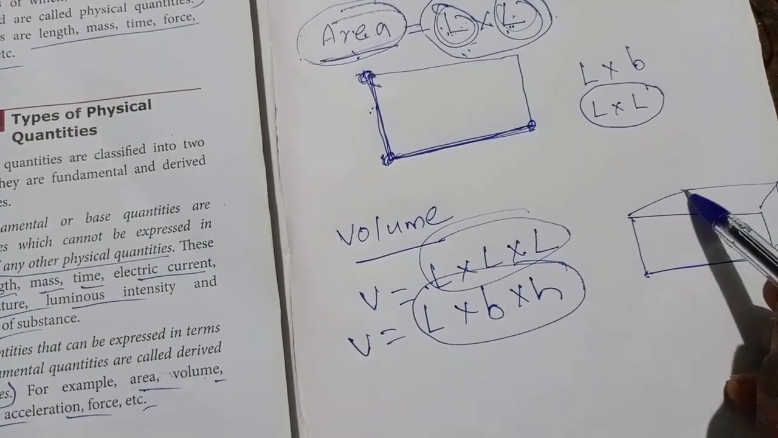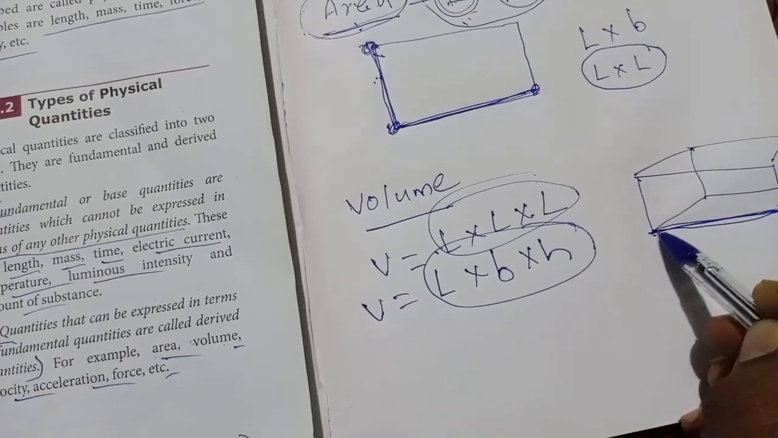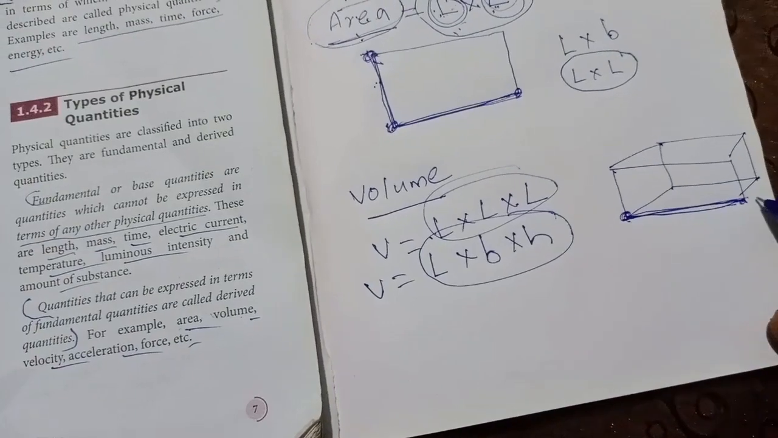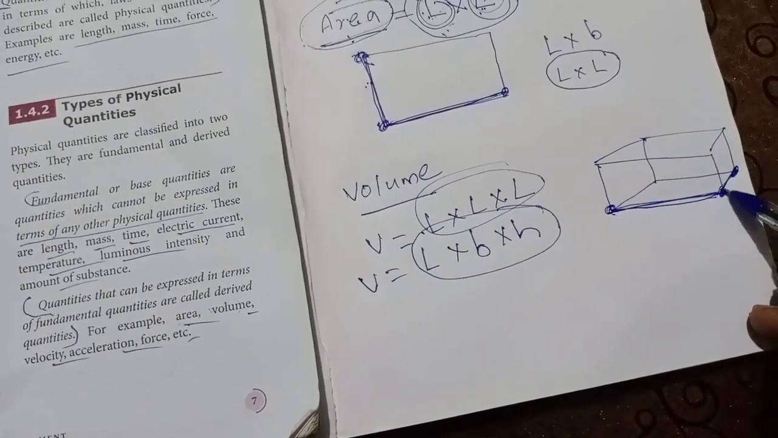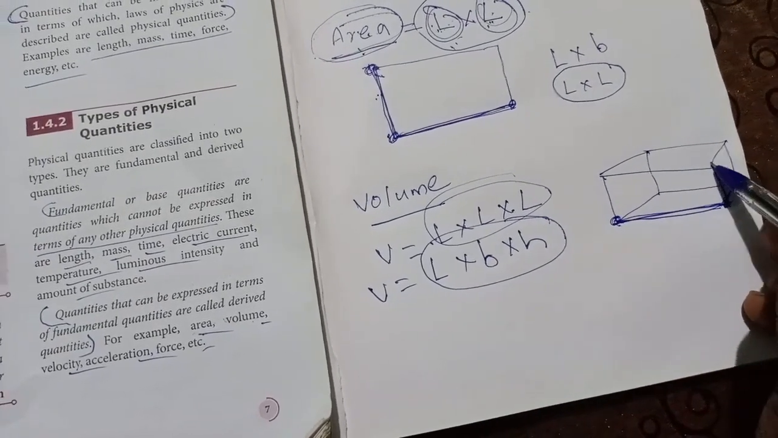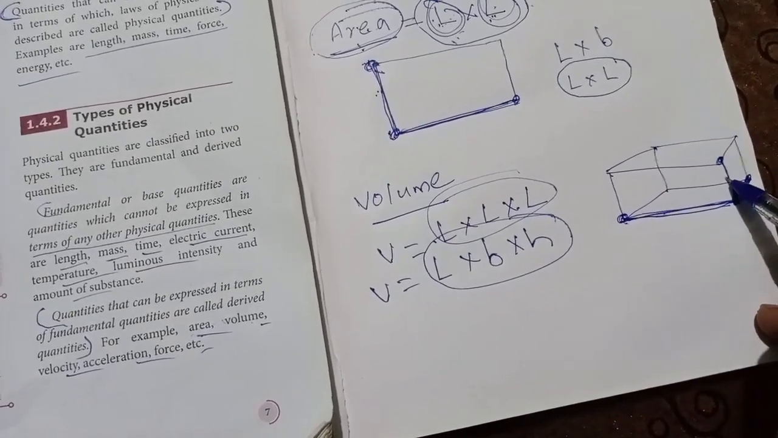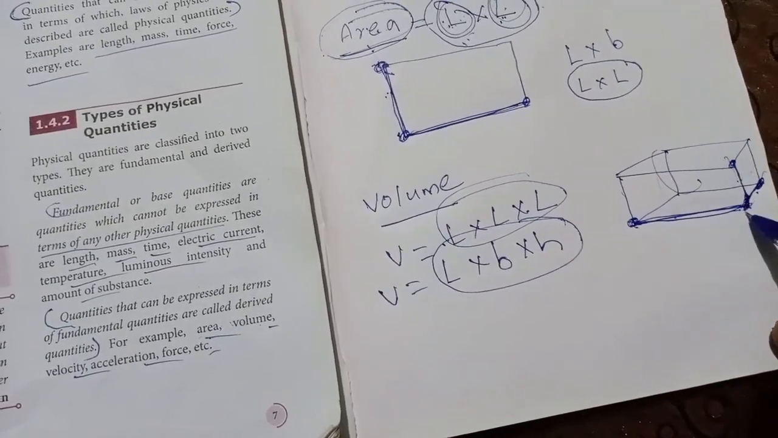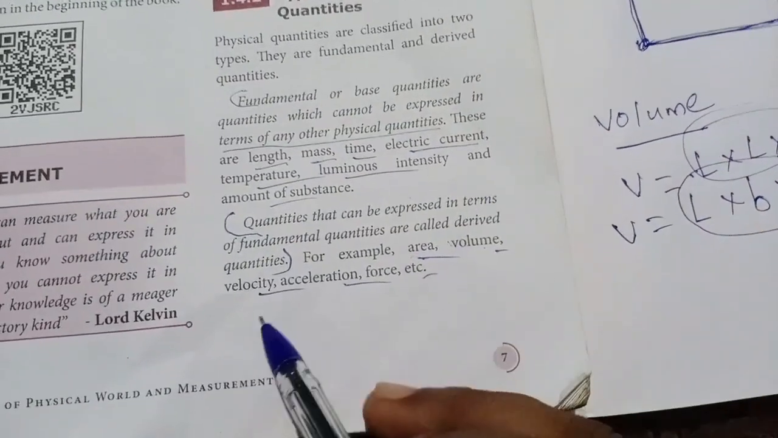If you are drawing a cuboid like this, this is length, the distance between these 2 points. This is breadth, which we can also mention by length. And height is also the distance between these 2 points. So this is L into B into H. So everywhere we are mentioning the length between 2 points.